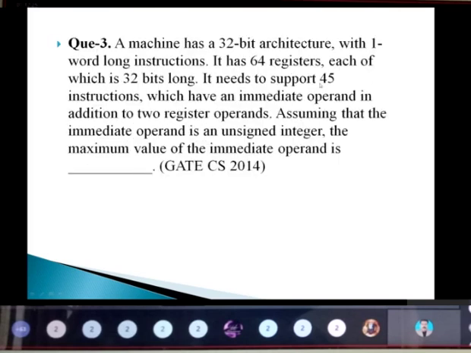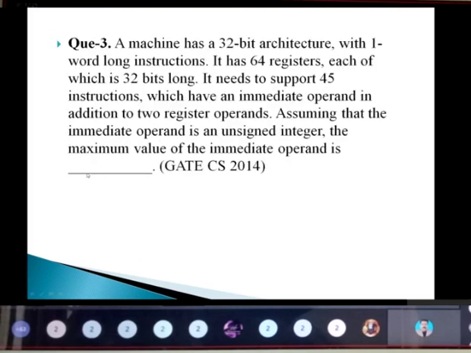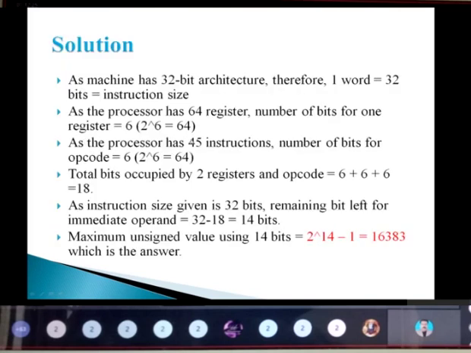Next, they have given that it supports 45 instructions, so the number of bits for opcode will be 6. Same thing over here: 2 power 6 is 64.